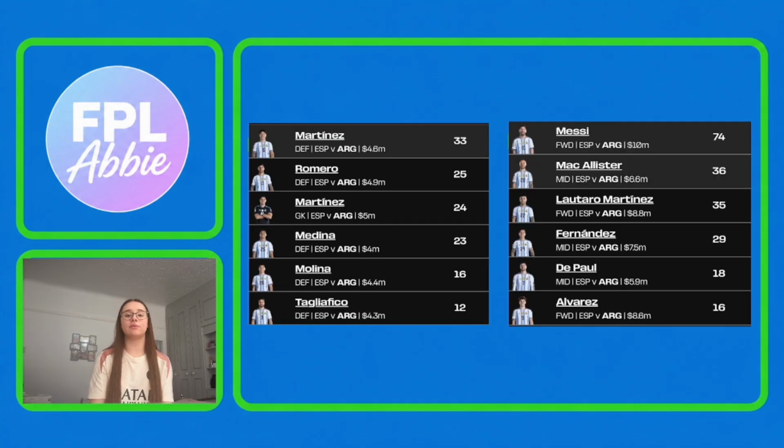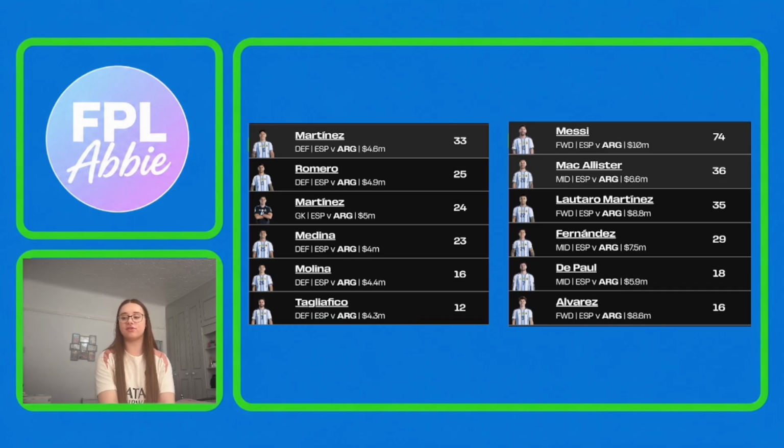And then finally, we'll look at the Argentina players, starting with their defensive options. So we've got Martinez, the defender, Romero, Martinez, the goalkeeper, Medina, Molina and Tagliafico as the top scoring defenders for Argentina. Since the projections were suggesting that this is likely to be a lower scoring game, I would probably look to have a couple Argentina defenders in your team going into this one as well.